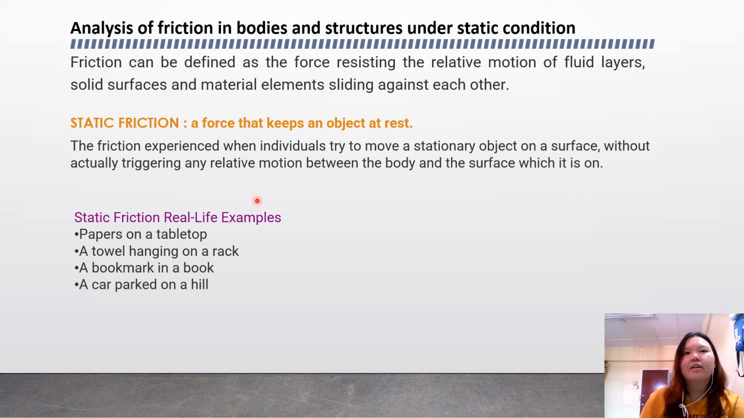So, examples in our real life. The first one is papers on a tabletop. The second one is a towel hanging on a rack. And third is a bookmark in a book, and also a car parked on a hill. It's all about static friction that can make these objects remain at rest.